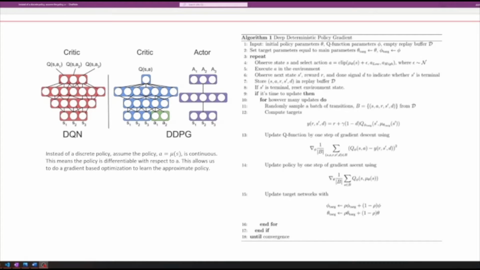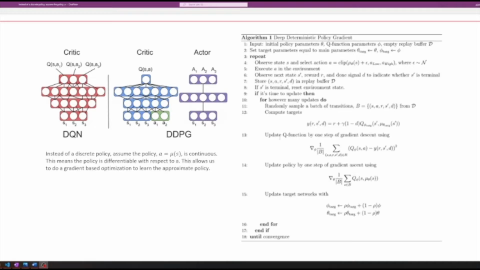So here are the methods that we're going to use to solve our problem. We actually have to ignore DQN for this because DQN assumes independent and discrete actions. Since we have a continuous action space, we assume the policy is a continuous function. And since the policy is continuous, it is therefore presumed to be differentiable, meaning that you can use any gradient-based optimization method, such as gradient ascent or gradient descent, which are used in neural networks to approximate the policy function.